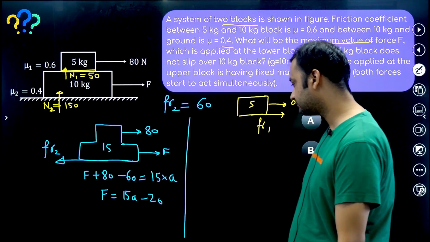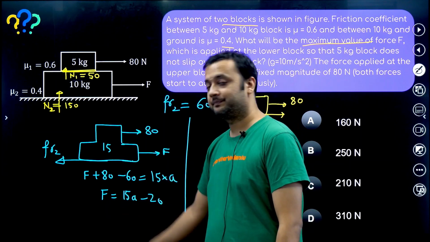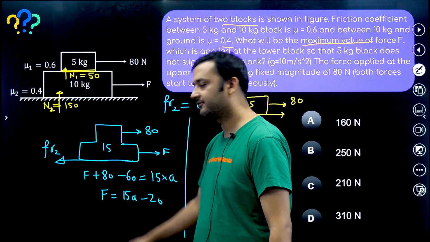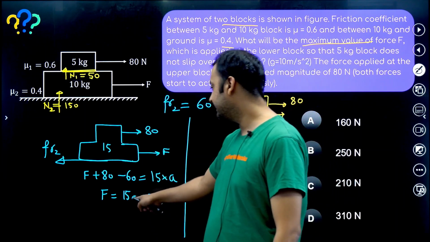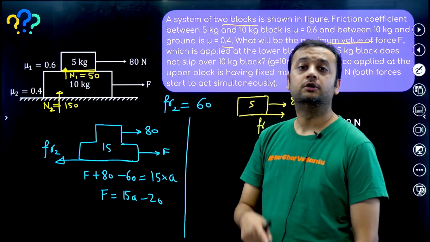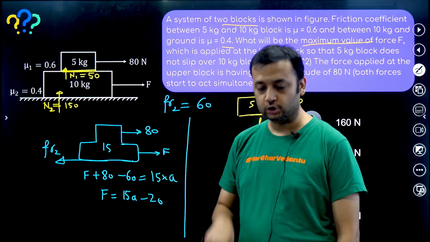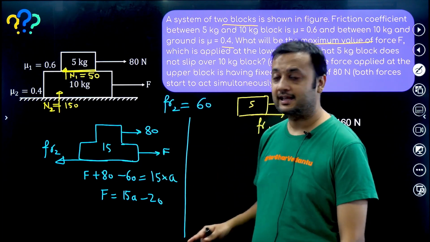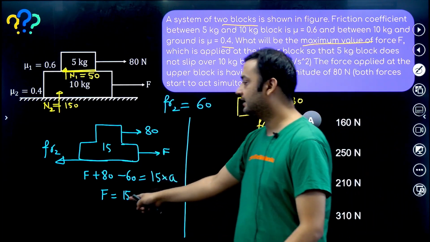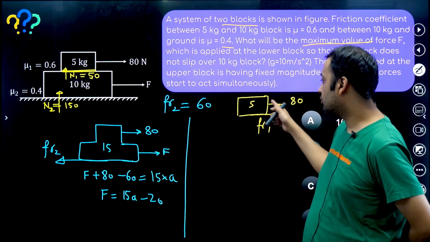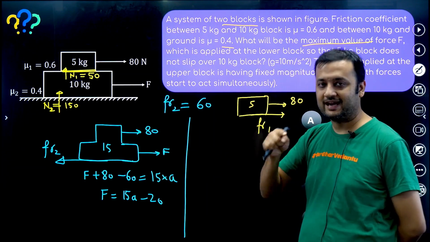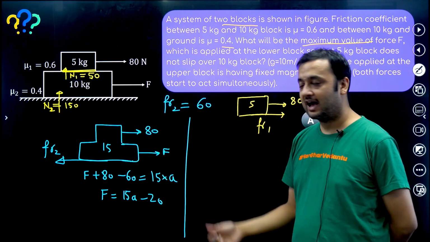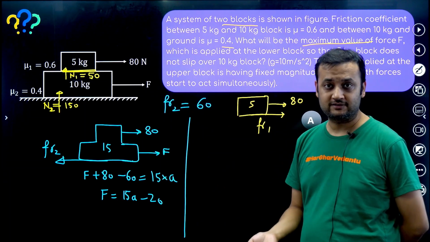Okay, now remember our aim was to maximize F. Hence A needs to be maximum. Also there should not be any relative slipping. Hence whatever is the value of A, that A should also be the acceleration of the 5 kg, because both the 5 and 10 kg are moving with the same acceleration as there is no relative slipping.